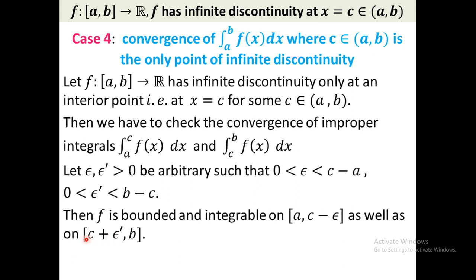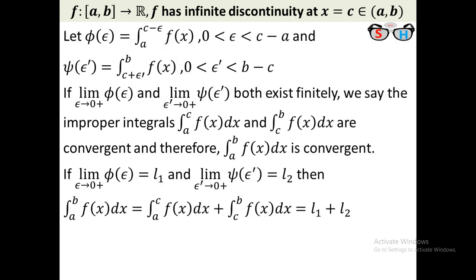So we discard C from the domain, then we take epsilon tends to 0 as well as epsilon dash tends to 0. Now I want to say that here epsilon and epsilon dash are independent, that is, they don't depend on each other. Then we choose phi of epsilon and psi of epsilon dash, and then I take the limit as epsilon tends to 0 of phi of epsilon and the limit as epsilon dash tends to 0 of psi of epsilon dash.